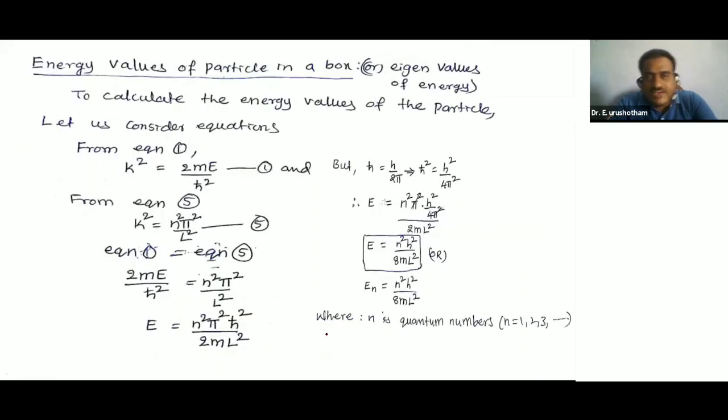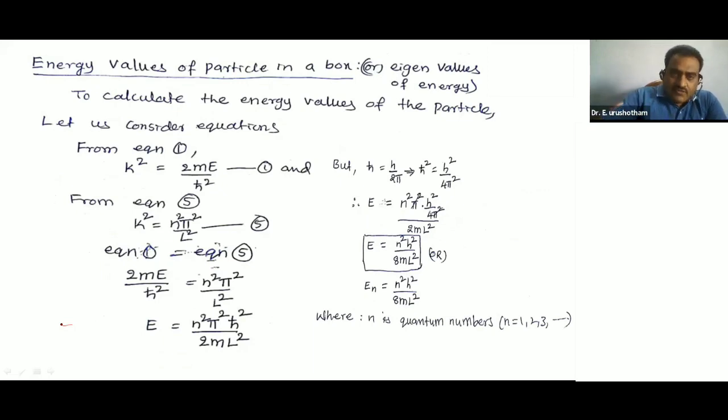So energy values of a particle in a box, or eigenvalues of energy. To calculate the energy values, as you see on the screen, we should take equation 1 and 5.